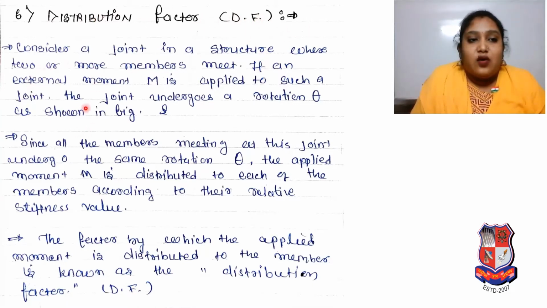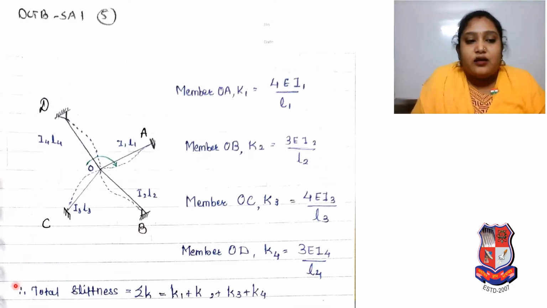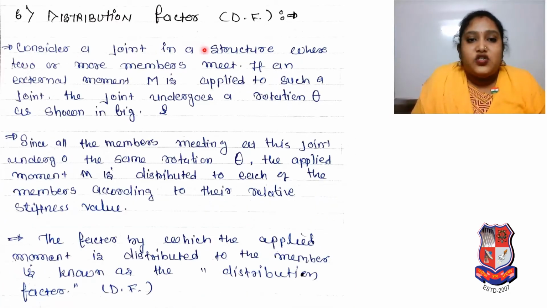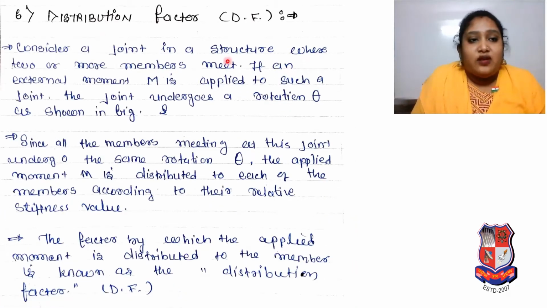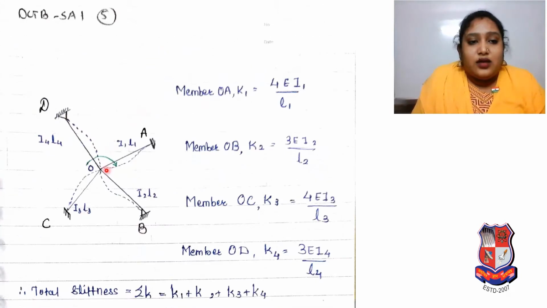Whatever is written here, you just try to compare with the figure. Consider a joint in a structure. There is a joint in a structure, these all are the members, you can see fixed, you can see simply supported. Where two or more members meet, that joint is there.